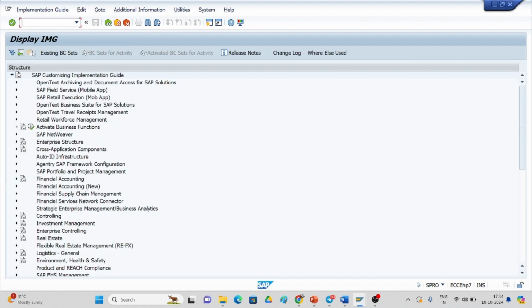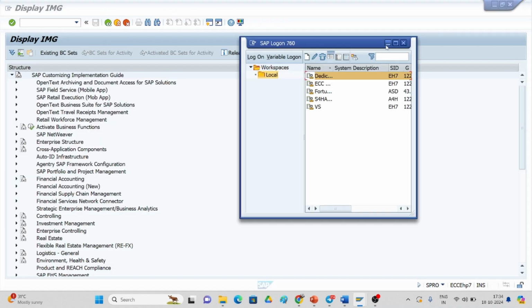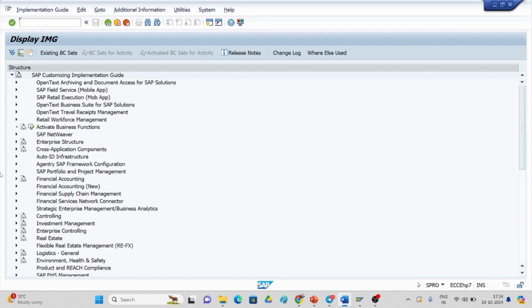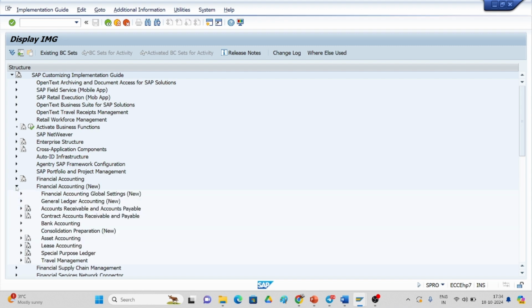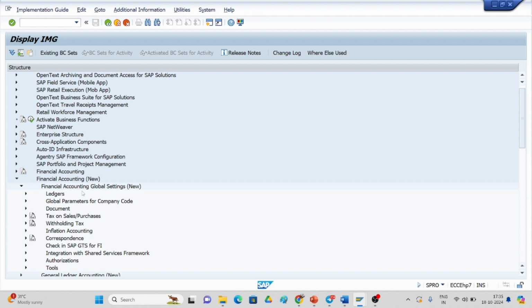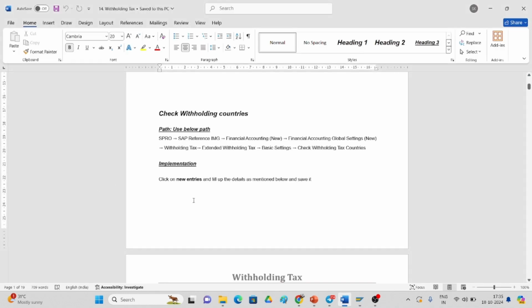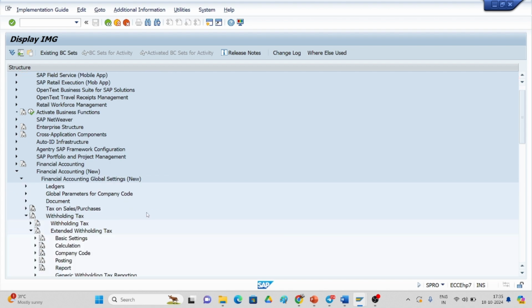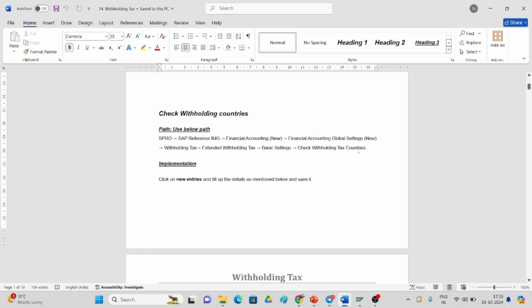This is the SAP IMG screen. If you see the document over here, you can follow the steps one by one. Here you see Financial Accounting (New), Financial Accounting Global Settings (New). And here if you observe, there is withholding tax and extended withholding tax, and you have to see check withholding tax countries.